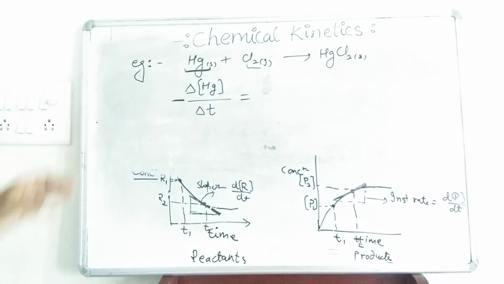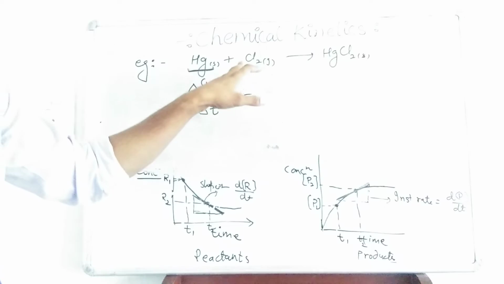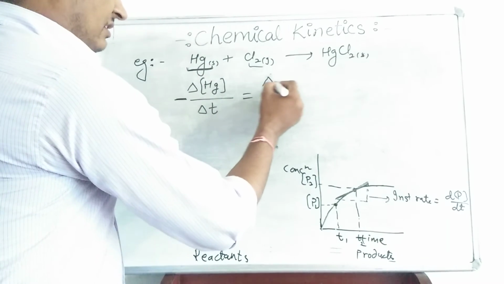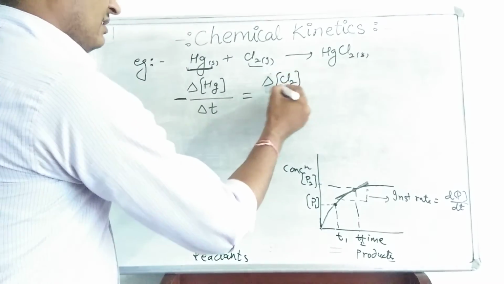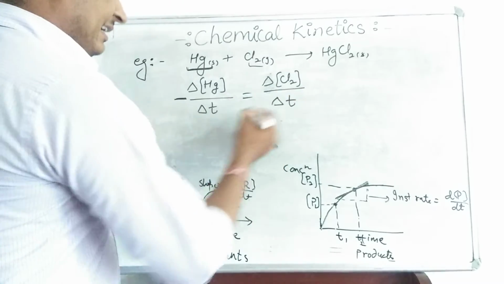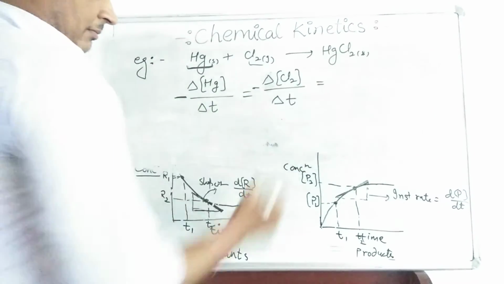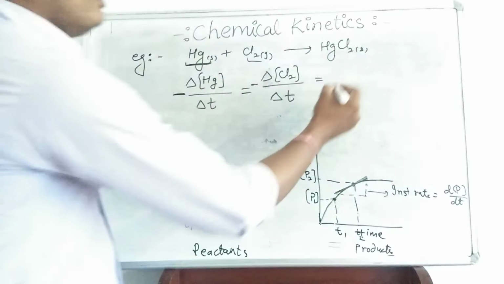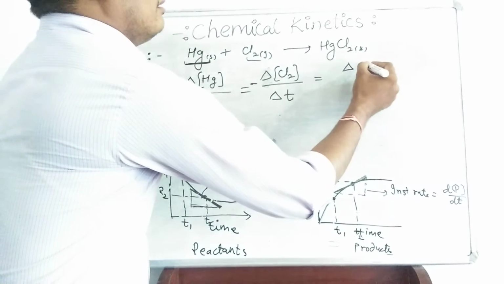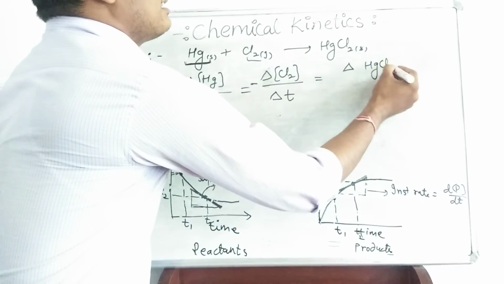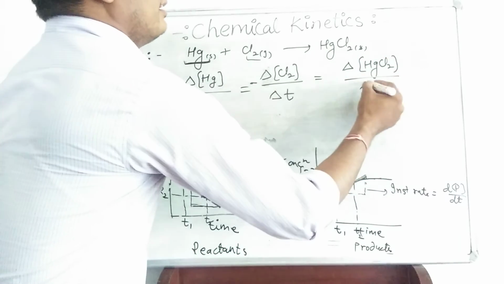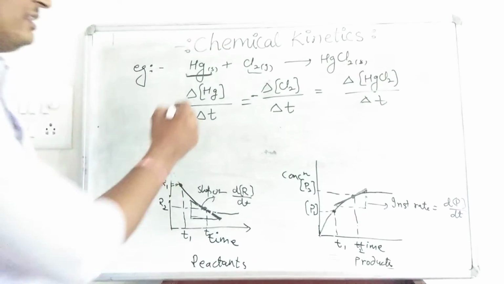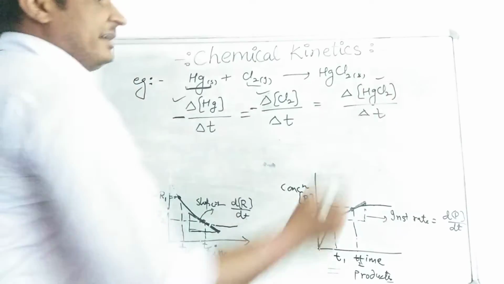The same rate of reaction can be written in terms of concentration of Cl2: change in concentration of Cl2 divided by time t. It is also a reactant, so we have to multiply it by -1. For the products, it is the change in concentration of product divided by time. So in this way, we can express the rate of reaction.